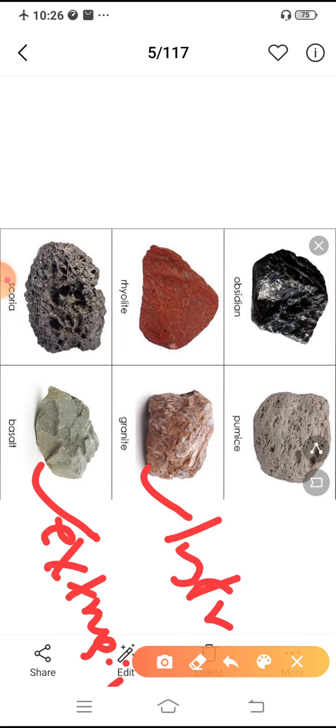Okay, so extrusive rocks are formed outside and intrusive rocks are formed inside the earth's crust. For example, granite is an intrusive igneous rock and basalt is an extrusive igneous rock. The important feature of these two types of rock is that when the magma solidifies inside the earth's crust, it takes much more time than outside. So the grains of these intrusive igneous rocks are very large.